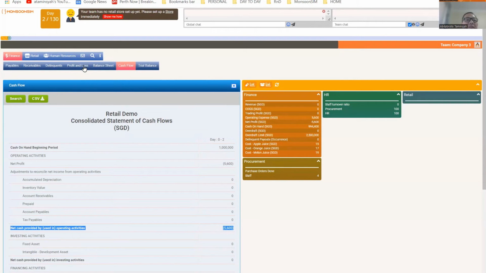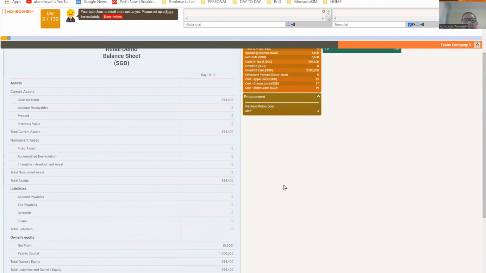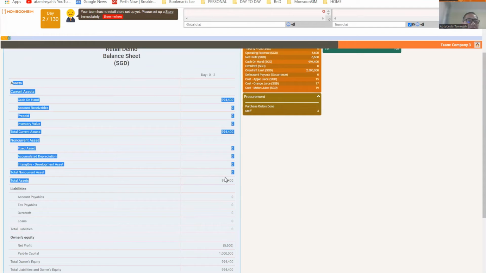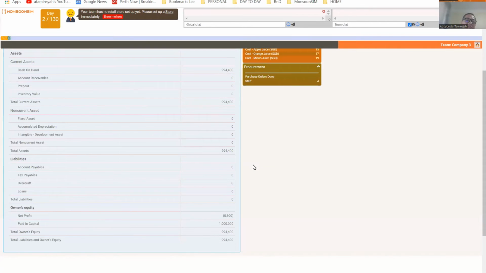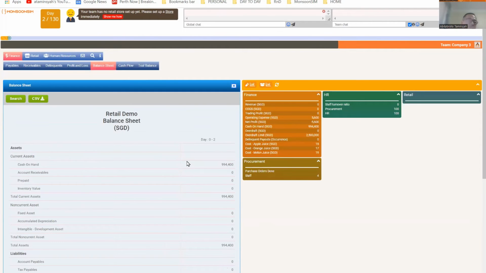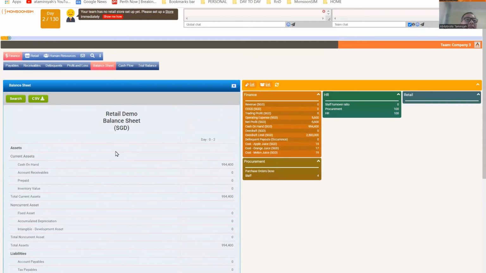Let's have a look at our balance sheet. What happened here? Look at our asset, it is 994,000, and our liability, I have no liability at this moment, so it's 0. But my equity is now reduced to 994. I understand that when you teach accounting, it is always asset equals liability plus owner's equity, and this is exactly what you're looking at. And it's happening immediately in front of the students.